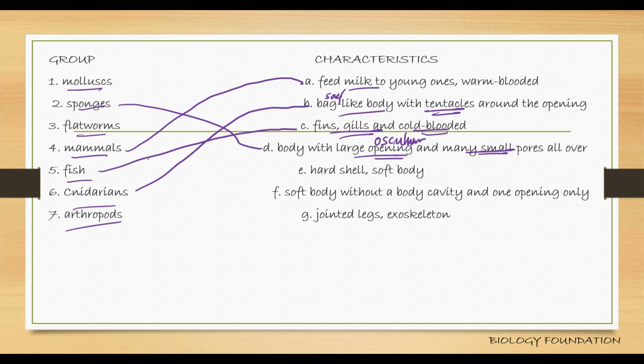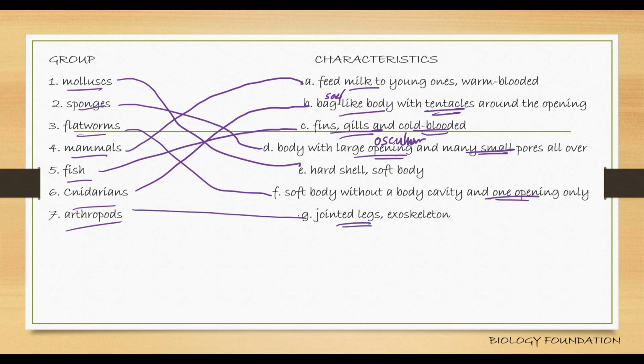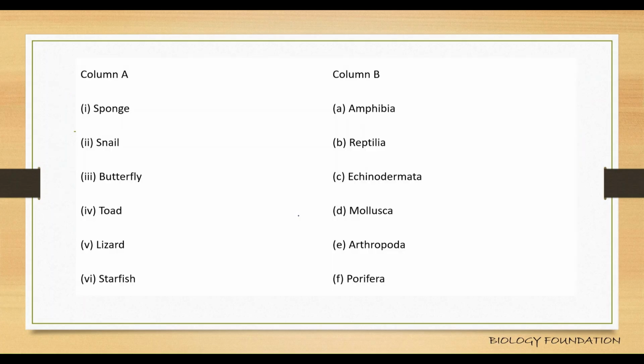Hard shell, soft body: mollusks, right? Soft body without a body cavity and one opening: flatworms. Jointed legs: arthropods, right? Next, they have given the examples and the classes and phyla.